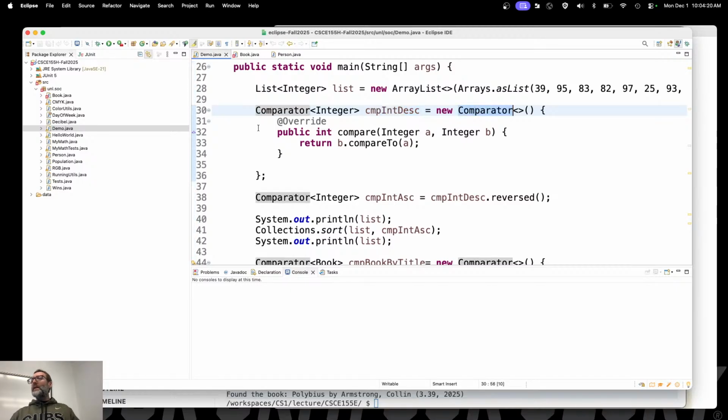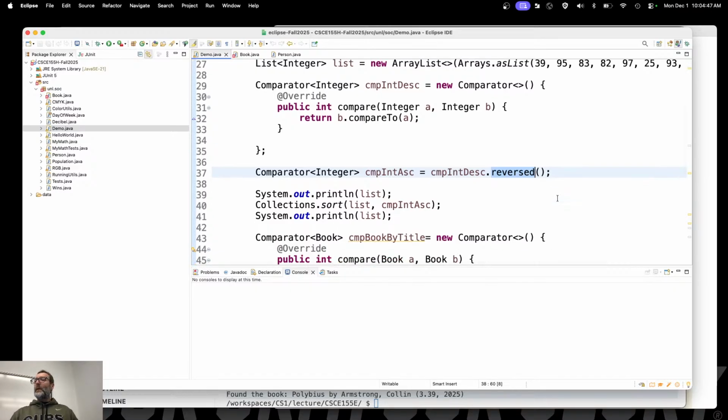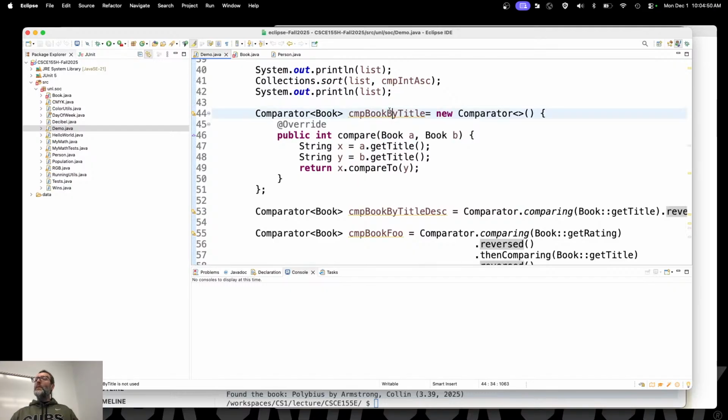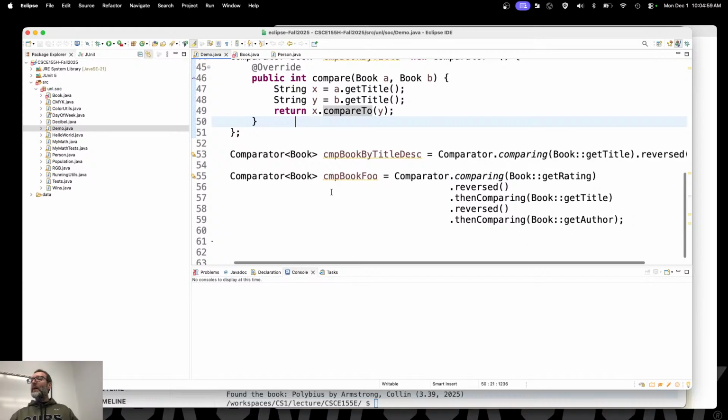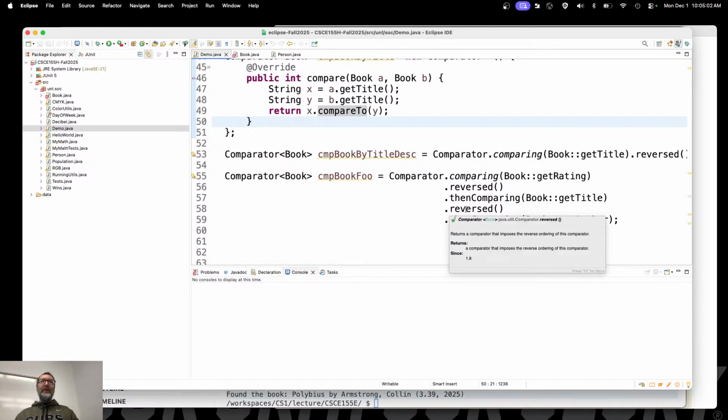A comparator, the way that I've done it here, is an anonymous inline class, right? What I've done is I've created a new comparator. And it has one method that you need to implement, comparing A to B. Well, if they're built-in types, you can use the compareTo method. And here I've reversed it, B compared to A, so it's going to be in descending order. And for ascending, you could take any comparator and go dot reversed on it, and it'll return a new comparator. We did that for integers, then we did it for books. If you want to do it by title, then you can go ahead and get the string of the titles and then compare the titles and return that value. Or the more modern way of doing this is to chain build these things.